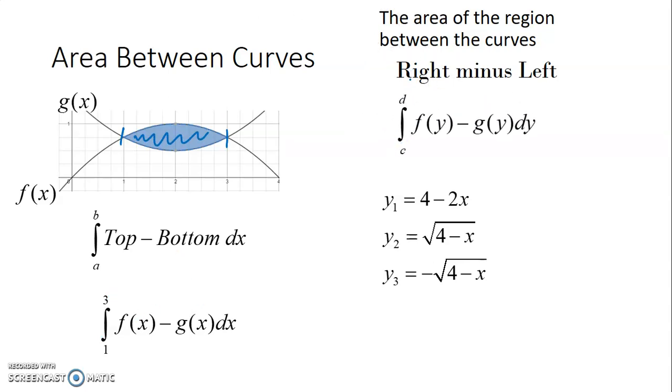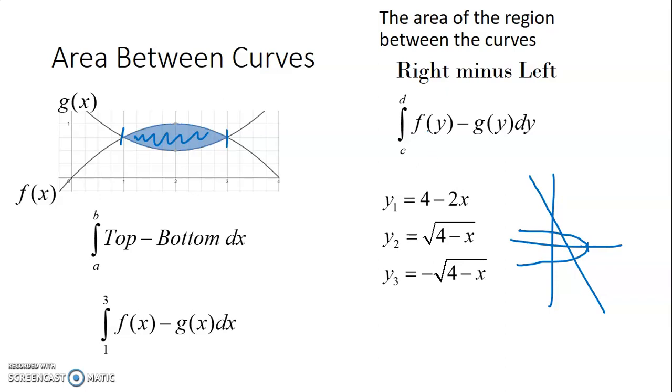Some problems will be easier if you turn them into a sideways problem and you do right minus left. So for example, if I were to graph these three graphs, 4 minus 2x is a linear function that would cross at positive 4. These square root functions are flipped horizontally, they would cross out here at 4, and it would look something like this. So we're trying to find the region in between there.